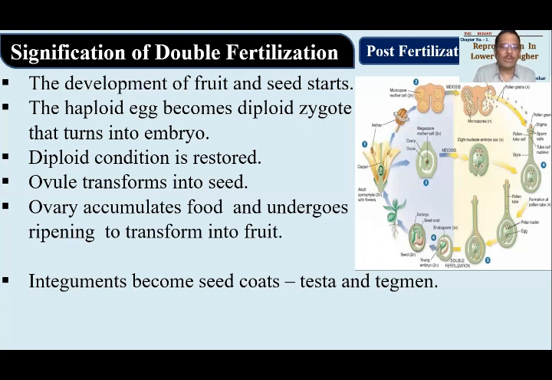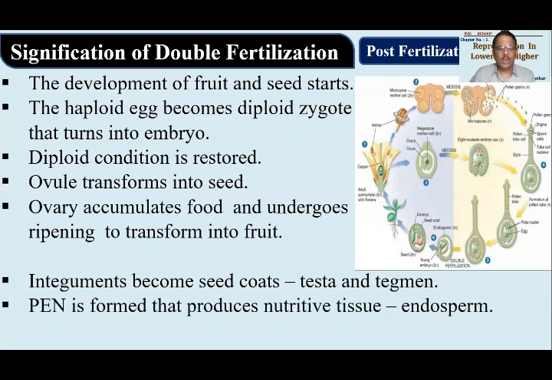Endosperm, remember, endosperm is a food for embryo. So that is developed during this particular process. So primary endosperm nucleus is formed that will produce endosperm tissue, or this endosperm tissue we can say is a nutritive tissue for the developing embryo. These are the characteristic features over here. And it will avoid polyspermy. Polyspermy का मतलब क्या? एक ही ओव्यूल में एक से ज्यादा स्पर्म्स, मतलब मेल गैमेट्स नहीं आने चाहिए. That will be avoided.